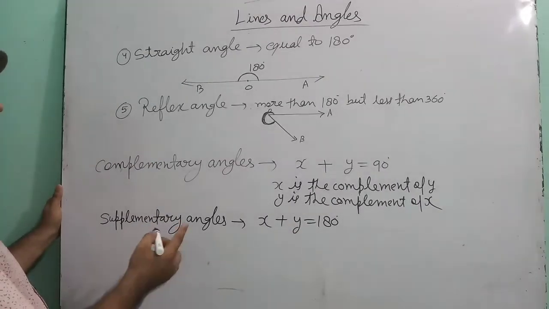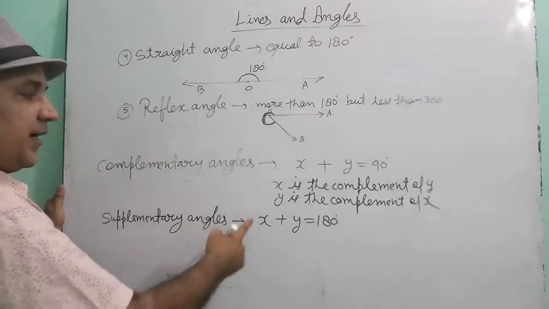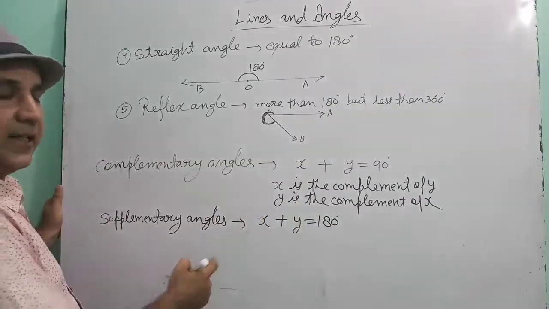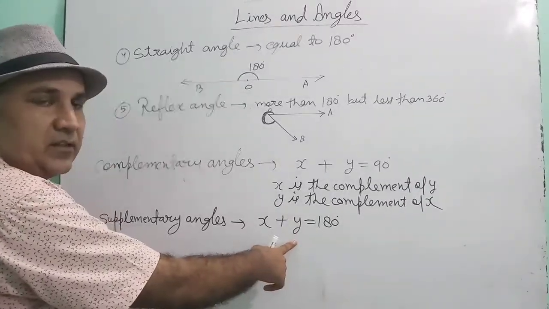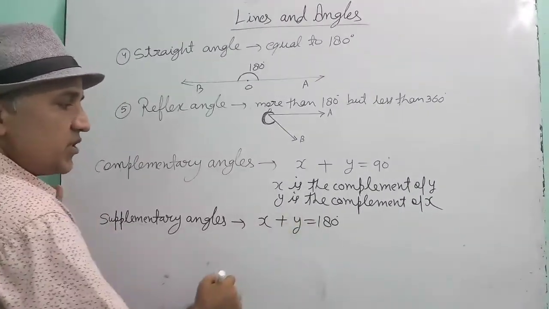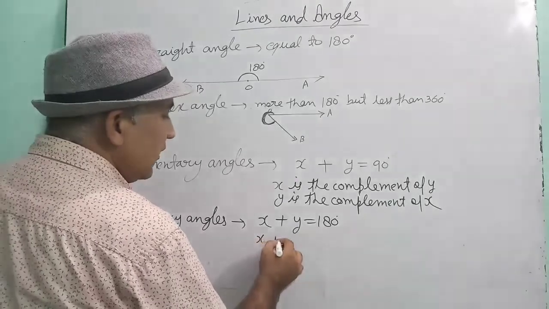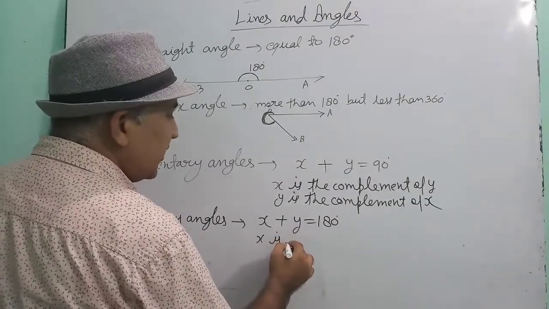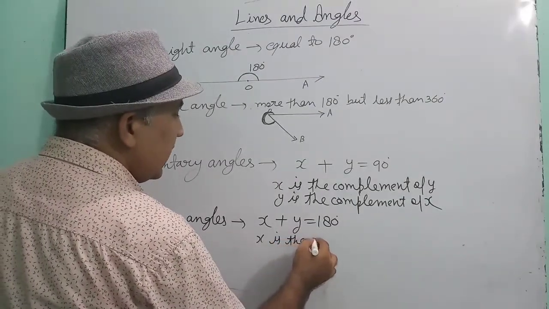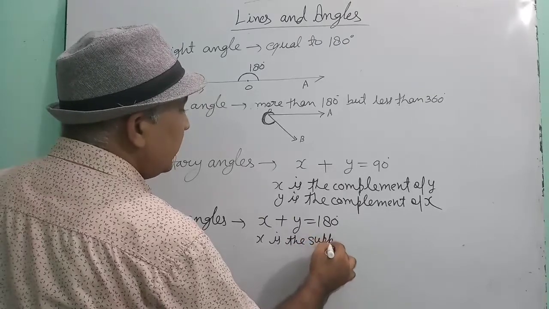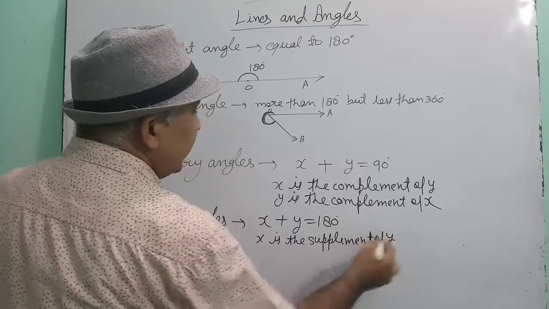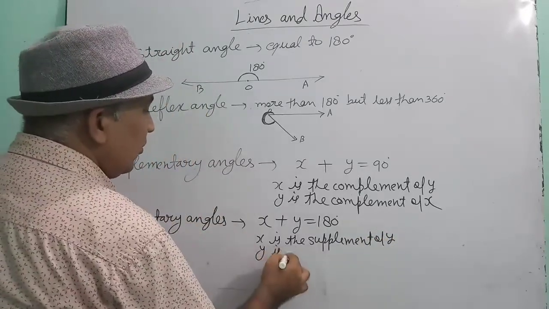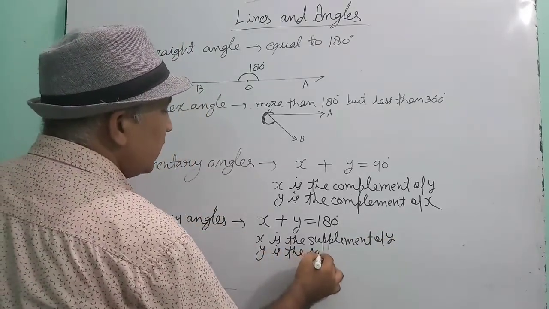X is also a supplementary angle, Y is also a supplementary angle, because their sum is 180 degree. Here X is the supplement of Y.